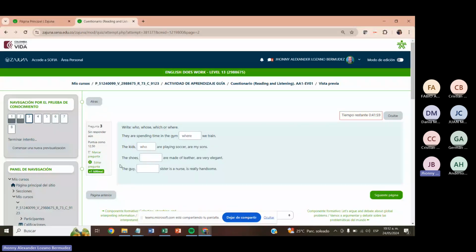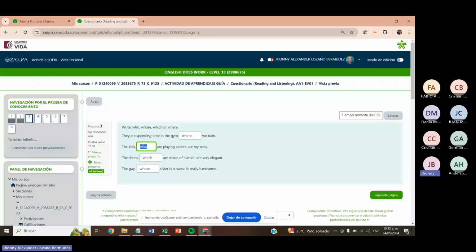The shoes, which are made of leather, are very elegant. And the guy whose sister is a nurse is really handsome, right? Whose means cuyo or cuya. Choose which, los cuales, who, quiénes o quién, and where, dónde.